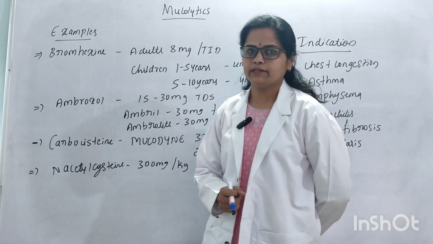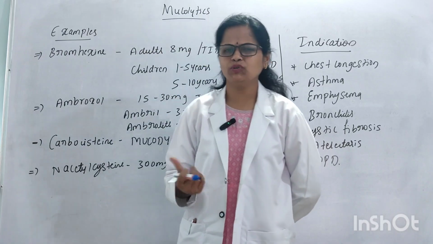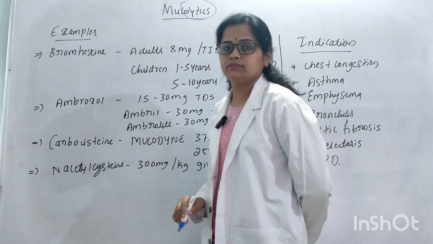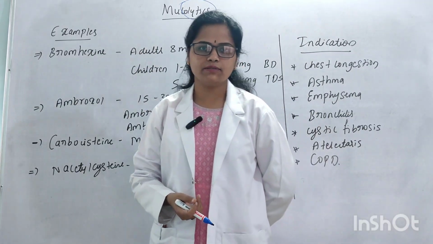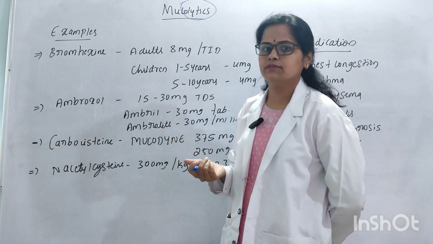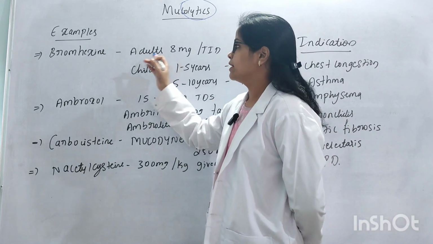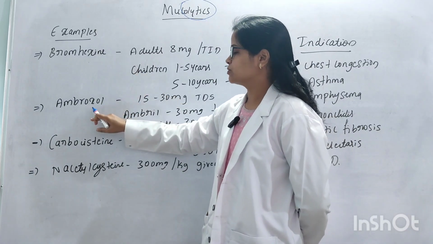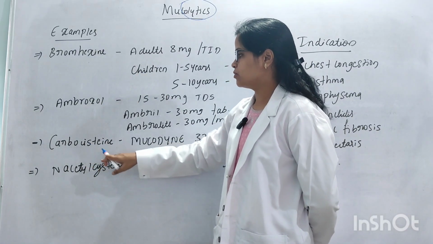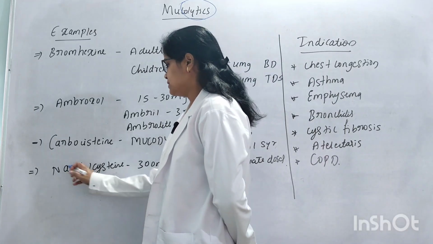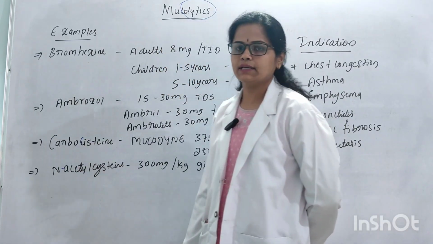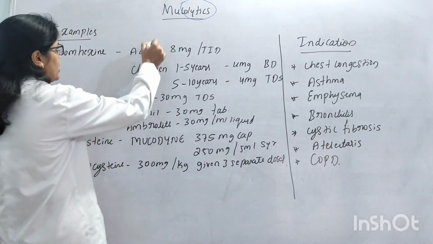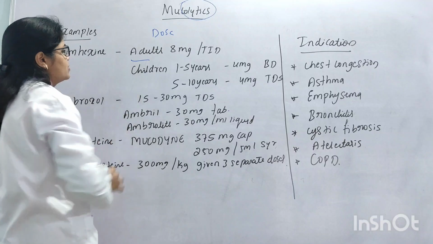Next we'll see about the mucolytics. Mucolytics are drugs which are used to break down or reduce the thick mucus secretions. These drugs are mainly used for serious respiratory tract infections. And next, the examples for the mucolytics are bromhexine, ambroxol, carbocisteine and N-acetylcysteine.